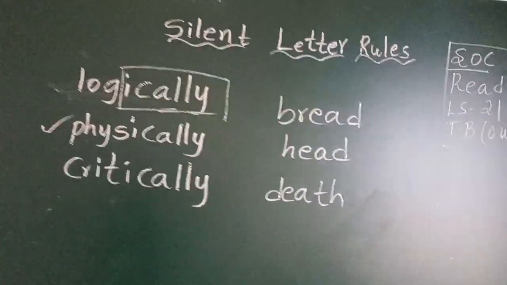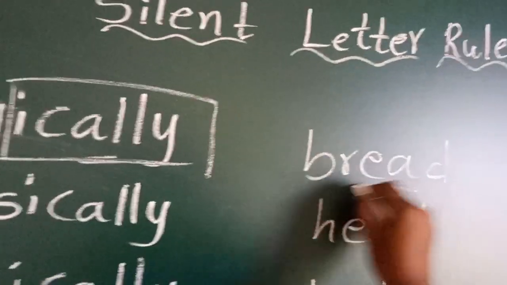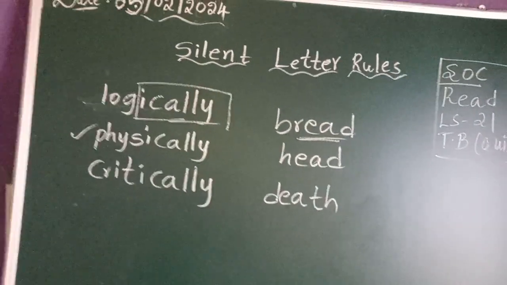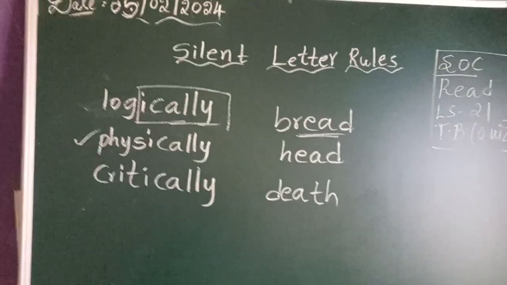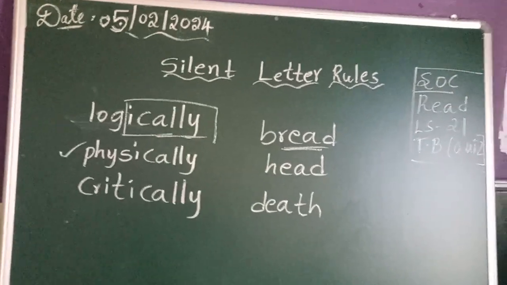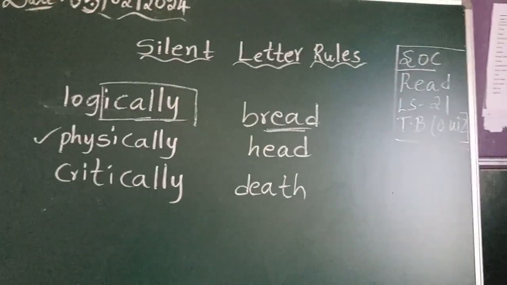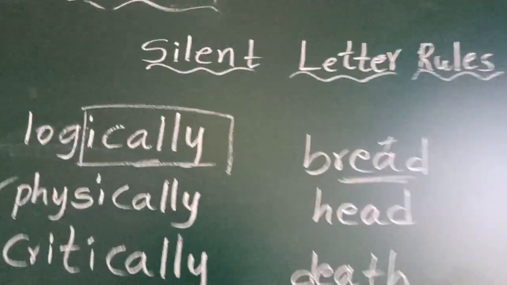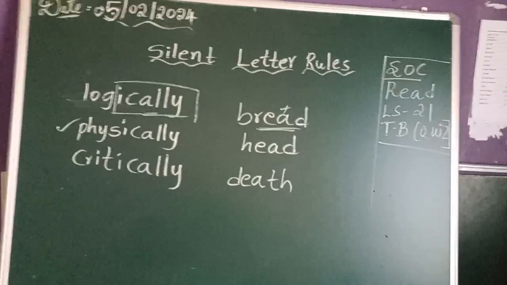Next here, I told you that in the combination of EA, if you see the combination of EA in any word, A will be silent. See how to read B-R-E-A-D? Bread. It's bread. There we are not pronouncing the A sound. A is silent. Next, head, death.